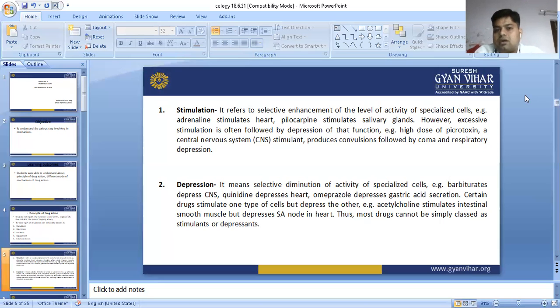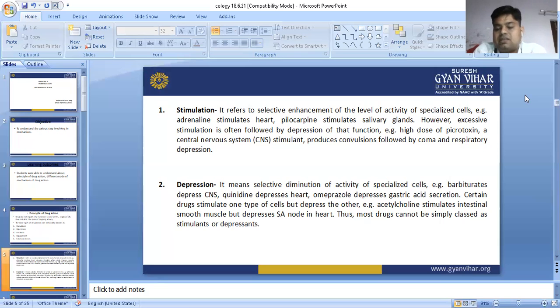Quinidine depresses the heart. When do we need such things? In case of arrhythmia, what happens? The heart function is totally impaired. If any organ's function is impaired, then we need to give medicine which causes depression. If it causes depression, the patient is relieved from the disease.